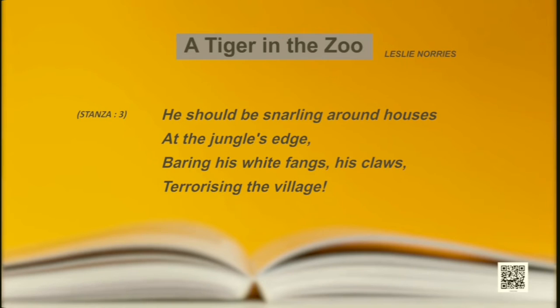He should be snarling around houses at the jungle's edge, baring his white fangs, his claws, terrorizing the village. Come on, now what does he do? He is again in the jungle, wild. And maybe there is a little village near the jungle. So he is snarling around the houses. We can say, moving around the houses. And what does he do to the villagers? He is trying to scare them by his long white teeth. The word is terrorizing. Terrorizing the village.